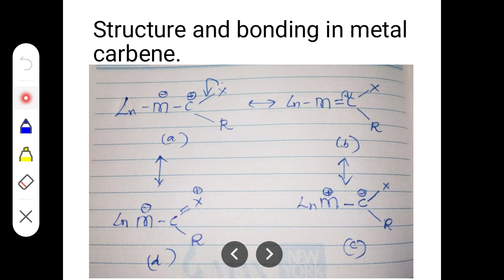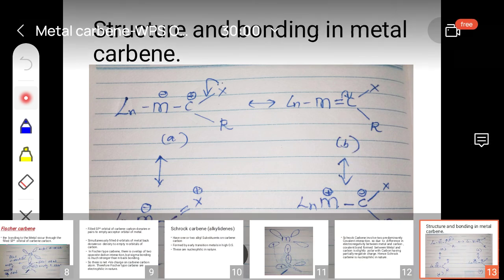Okay, actually this structure is generated by this. You can see the metal carbon here, metal having double bond with the carbon, and that is connected to other group. So to get this structure, what should happen here? The pi electron should shift to metal side. So metal should get the negative side and carbon will get the positive side. Okay, this structure is generated by what? This one.